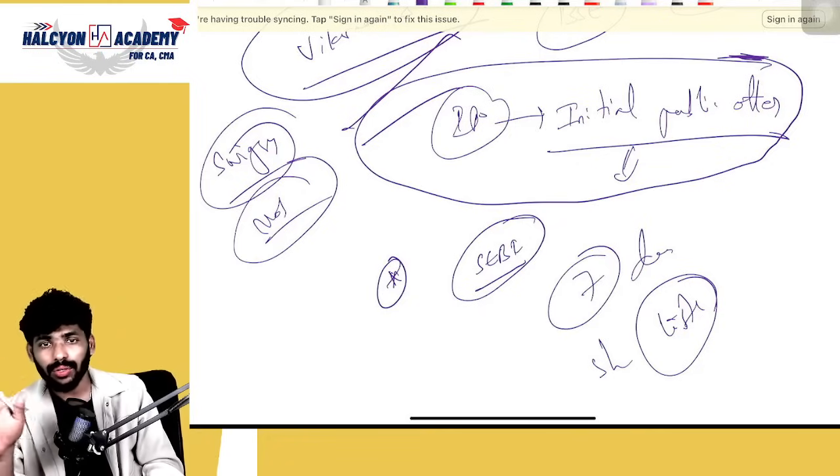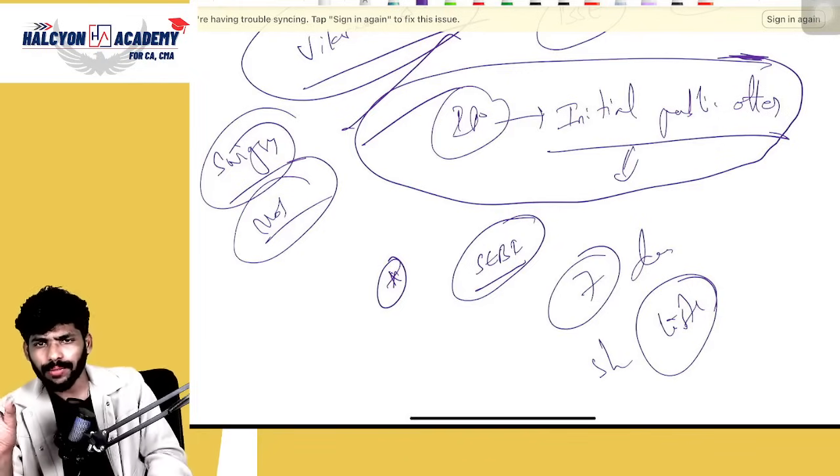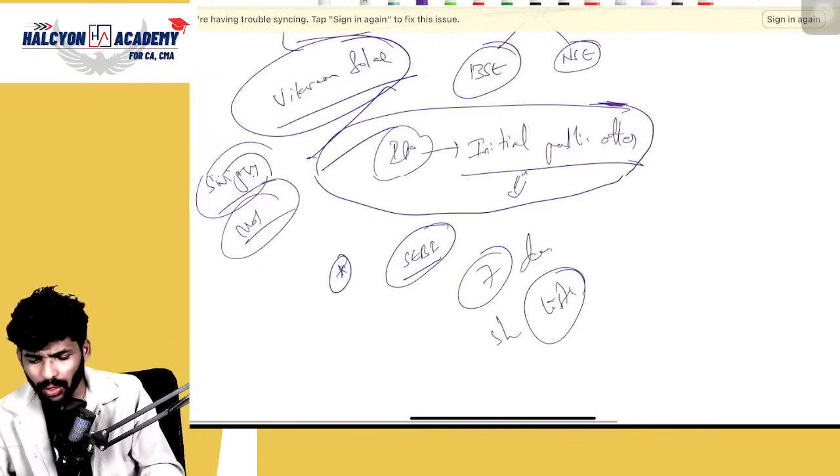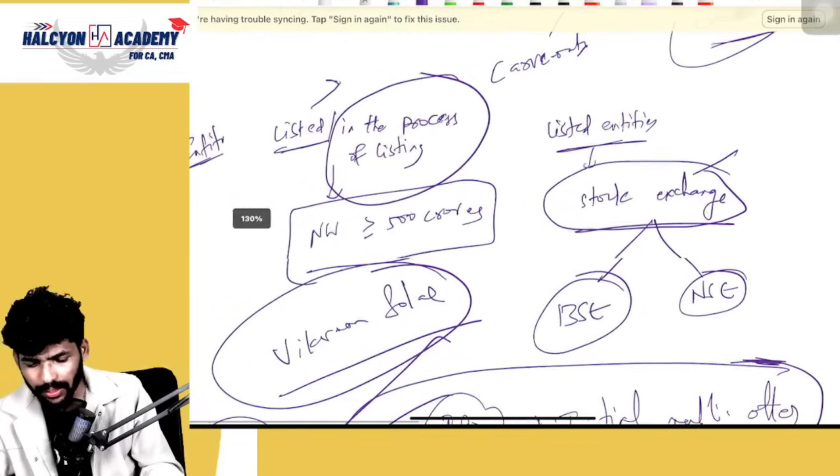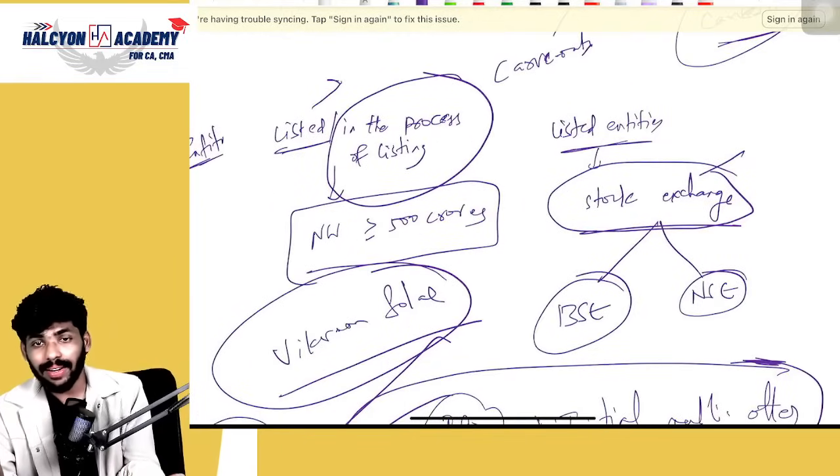You can apply if it is good. If the gray market price is good for that particular company, then you can apply for the IPO. You can check the gray market price in Chrome, on Google, along with the company details. That is not required, guys. I don't want to give this much information which is not required for our exam.